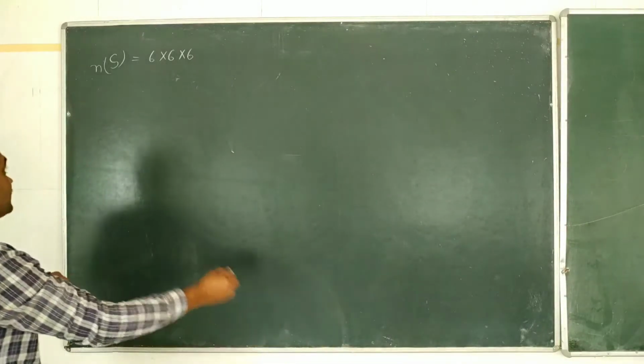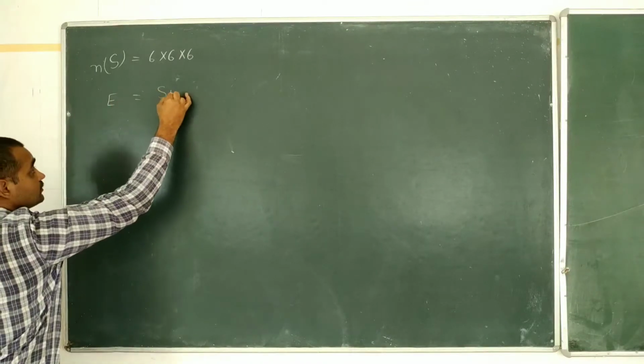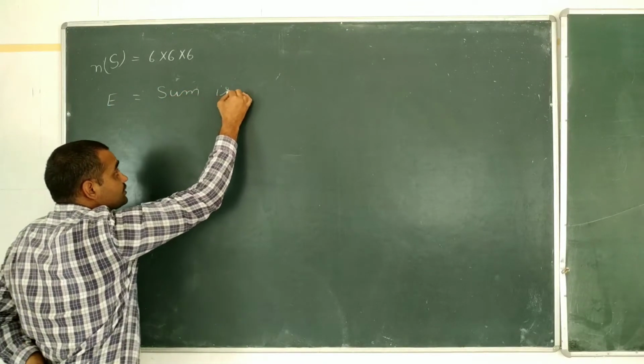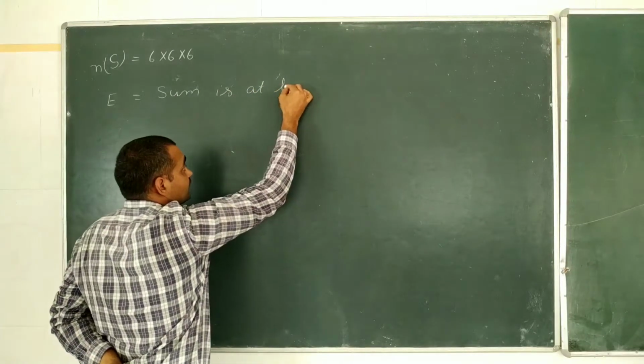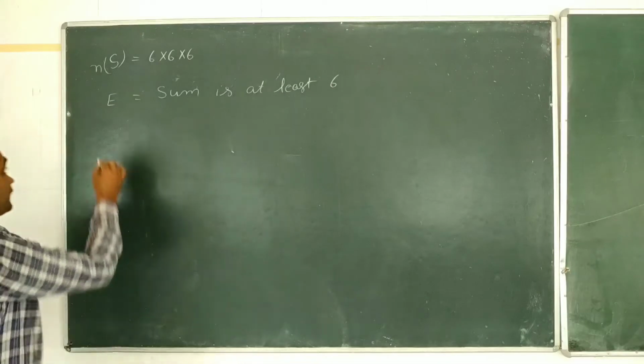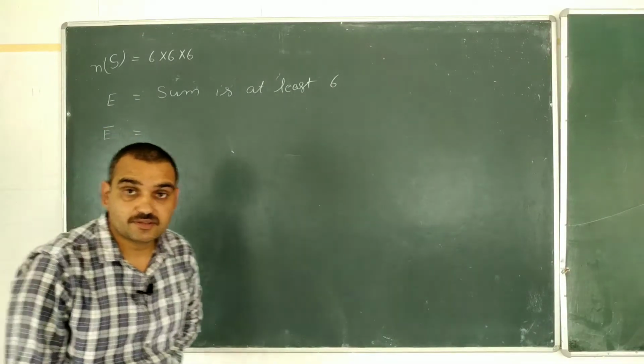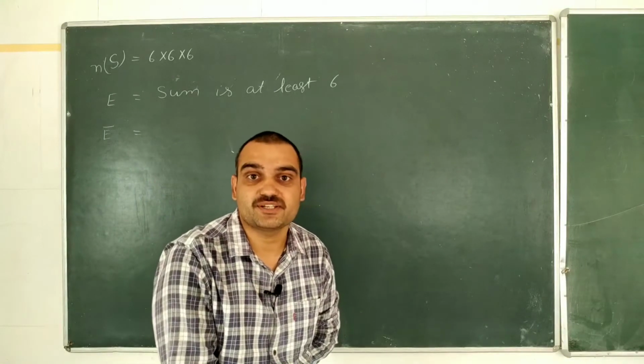Let's write it. Event E is: sum is at least 6. Then what is the negation of this event? The sum is less than 6.